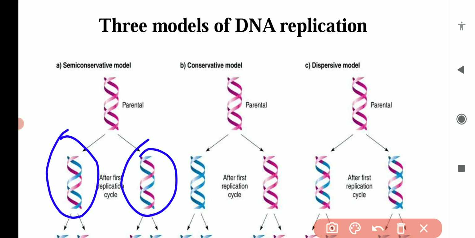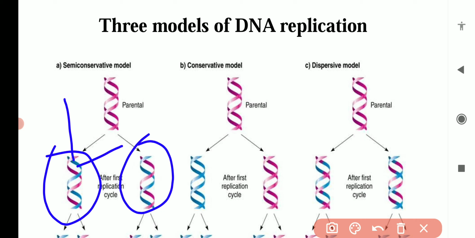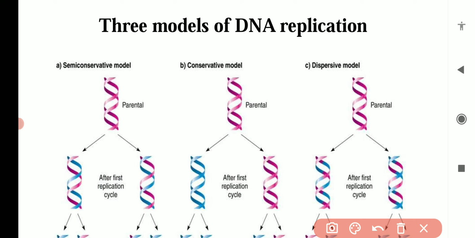After the first cycle of DNA replication, two DNA molecules will be formed, in each of which one strand is old, the pink one, and one is new, the blue one. So half the strand has been conserved, meaning the older one, and half is new. This is the semi-conservative method.